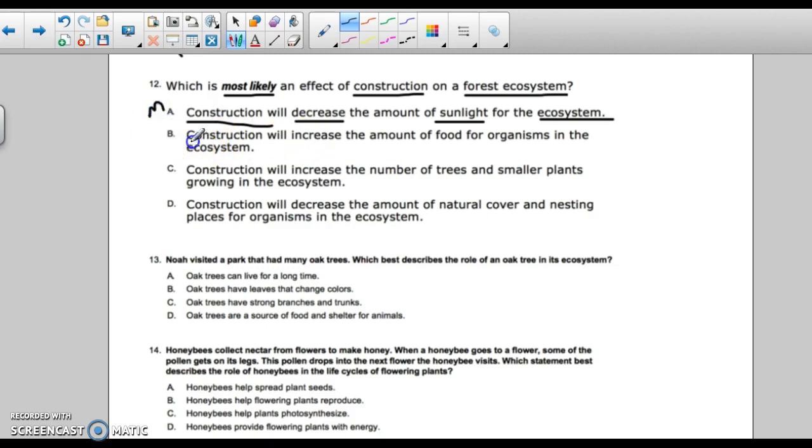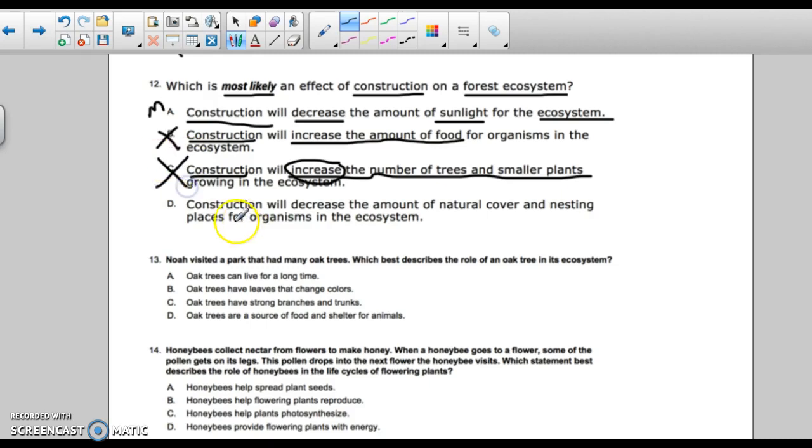Okay. When we're thinking about construction, we're building buildings and cutting down trees and stuff. Will it increase the amount of food? I have never seen a construction site where they are bringing in animals, so that's a terrible answer. Don't like that one. Construction will increase the number of trees and plants. Think about what they do in construction. They typically tear down the land and put up buildings. Are we increasing trees? No, we are not. We're probably decreasing the amount of trees and plants.